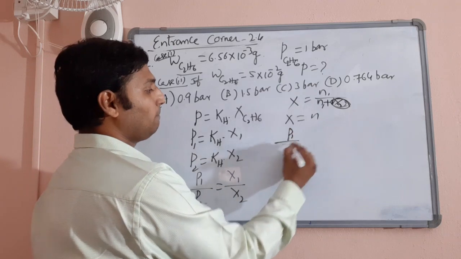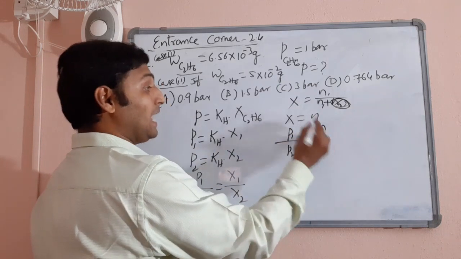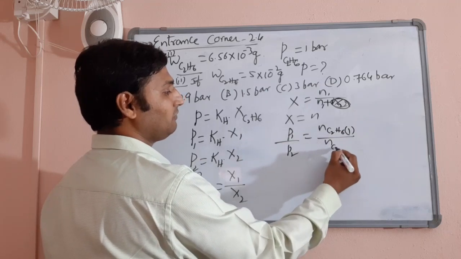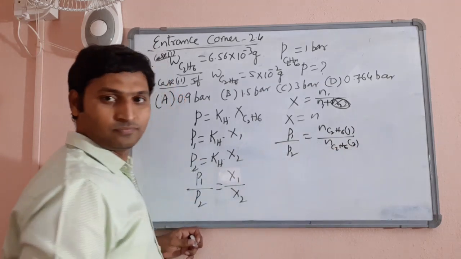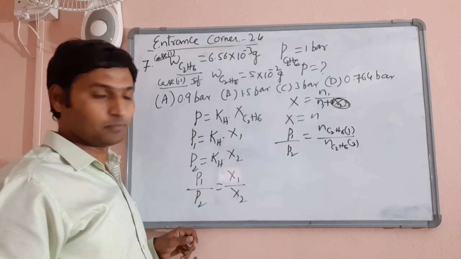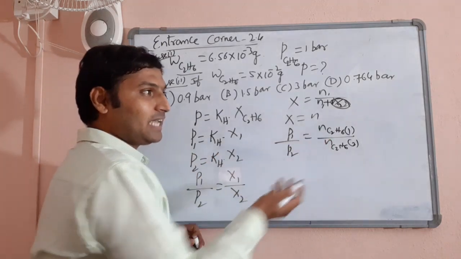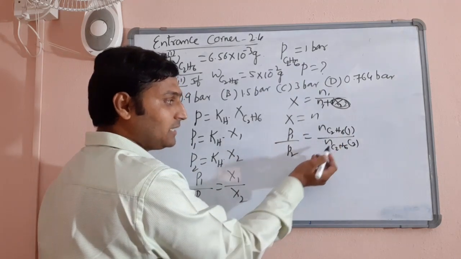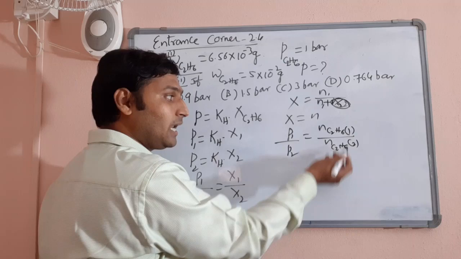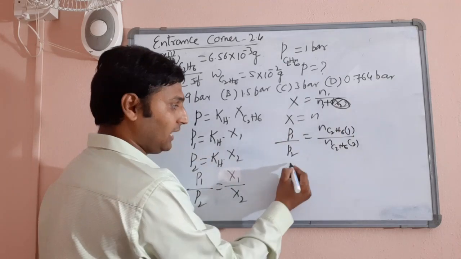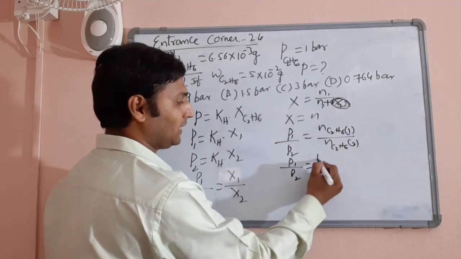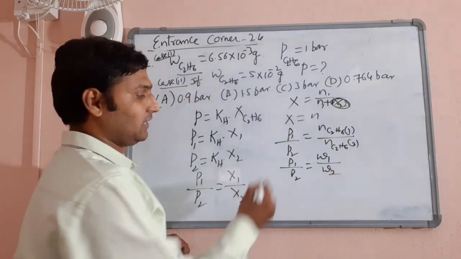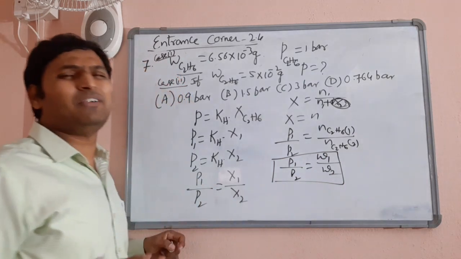So I can say P1 by P2 is equal to number of moles of ethane in the first case by number of moles of ethane in the second case. Please understand where I am arriving at. Now you see, in both cases ethane, its molar mass is fixed. Number of moles is nothing but weight by molar mass. The molar mass will be the same for ethane, so I can say P1 by P2 finally is equal to weight of ethane dissolved in the first case by weight of ethane dissolved in the second case. So we have arrived at a simple formula.